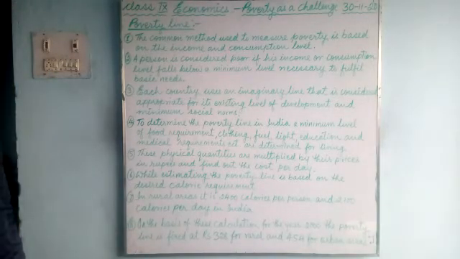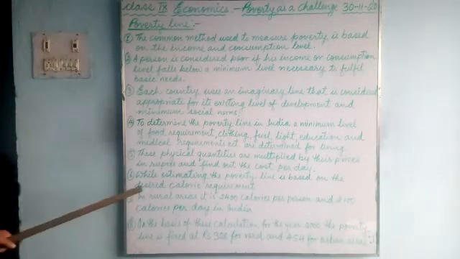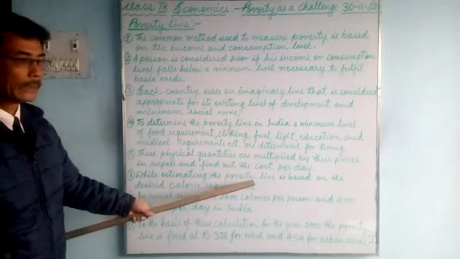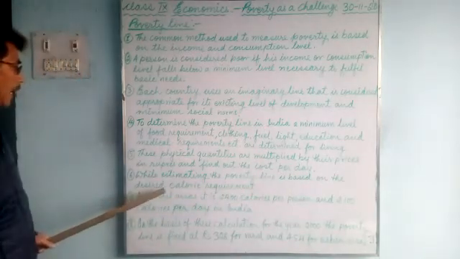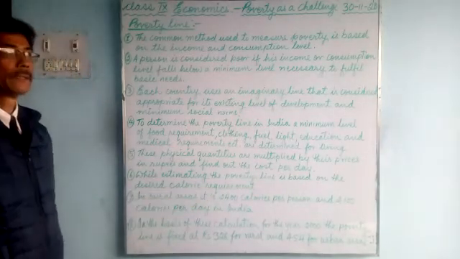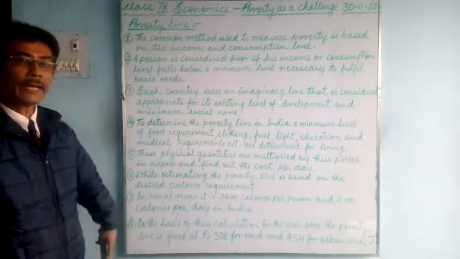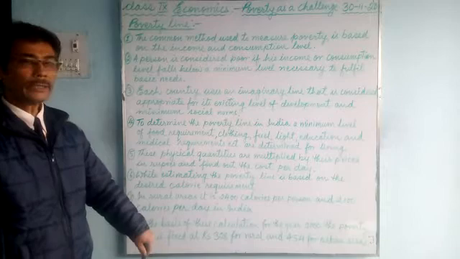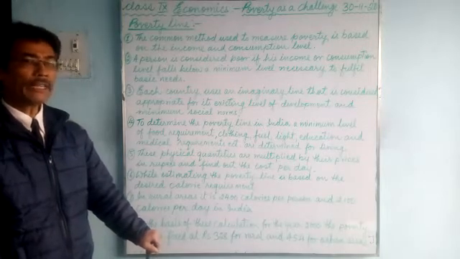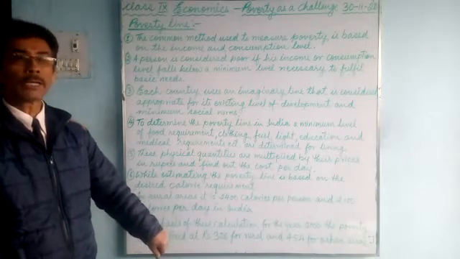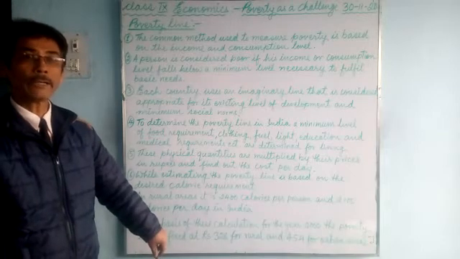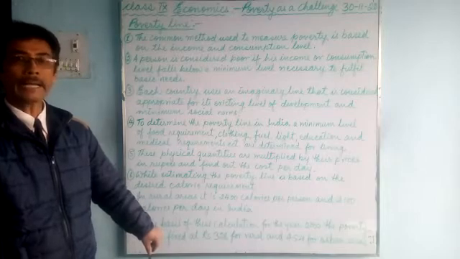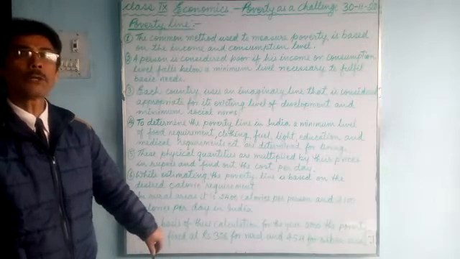Then you need to find out how much money you require. While estimating the poverty line, it is based on the desired calorie requirement. Calorie requirement means the energy required to do our everyday work. Here is a difference. The people living in rural areas do manual, physical work, so they require more calories, they eat more. Whereas in urban areas, people hardly do manual work.